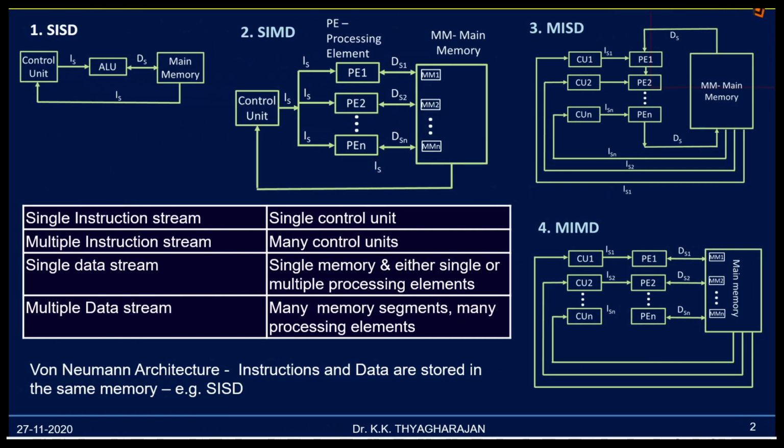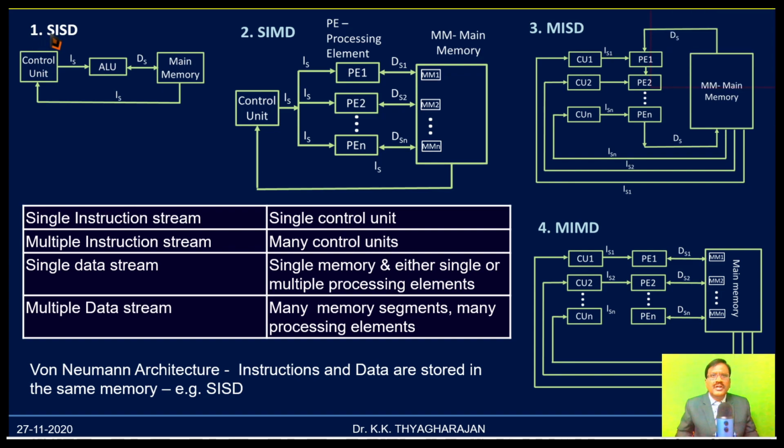First, let us see what are the points you have to remember and what are the points you have to understand in Flynn's classification of multiprocessor organization. There are four types of multiprocessing organization. The first one is single instruction stream, single data stream. The second one is single instruction stream, multiple data stream. The third one is multiple instruction stream, single data stream. The fourth one is multiple instruction stream, multiple data stream.